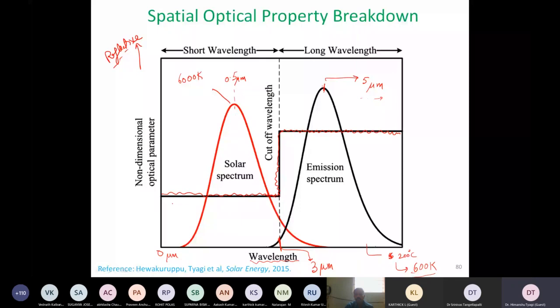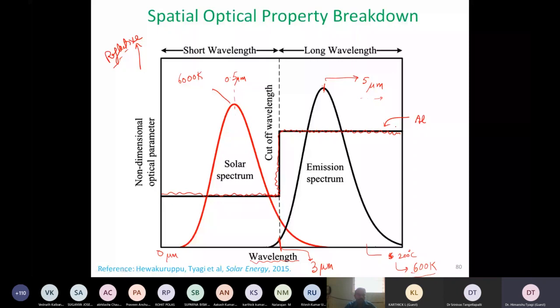Like if I put a black color surface and shine light on it, it is not reflecting anything, which means it is absorbing everything. On the other hand, if I have a mirror finish, some sort of polished aluminum surface, it is going to reflect everything, for the same reason that it is not absorbing anything. So this is the concept of the solar selective surface, which needs to be created and designed by using different chemicals, and a lot of detailed study has to be carried out there.